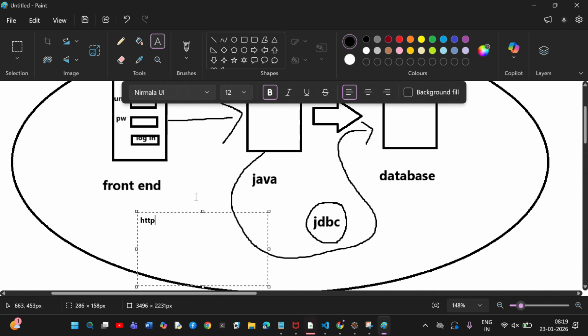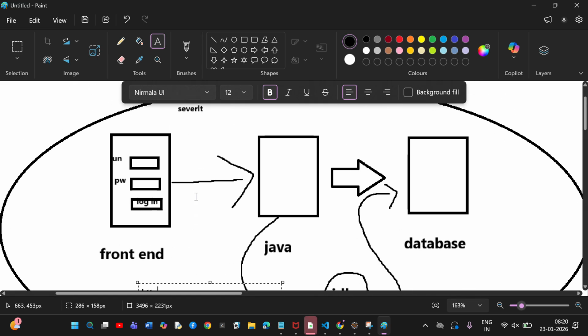Then come to JDBC. Is it loosely coupled or tightly coupled? Loosely coupled. Come to Servlet. Is it loosely coupled or tightly coupled? Loosely coupled. Go to Spring. Again, it is loosely coupled. How is loose coupling achieved? With the help of interfaces.